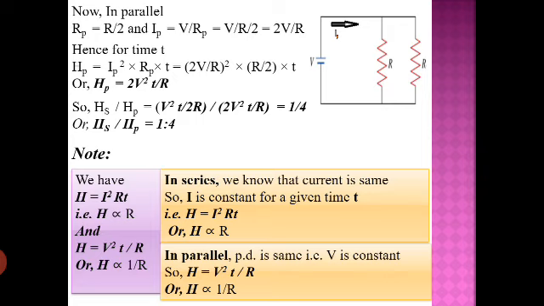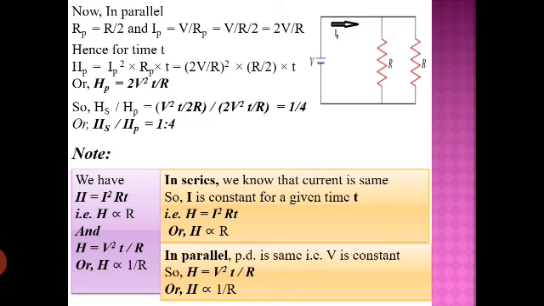If a resistor is shorted, a concept we have done, meaning across the resistor you just connect a wire, then the entire current will flow through the wire. If a wire is connected parallel to the resistor, then we know the entire current will flow through the wire only, and the current will not flow through the resistor. So in that case, if the current is not flowing through the resistor, then heat cannot be produced in the resistor, so the entire current will flow through the wire. Okay, so that is how in parallel the heat produced will be inversely proportional to R.